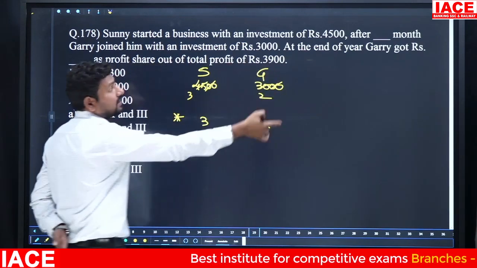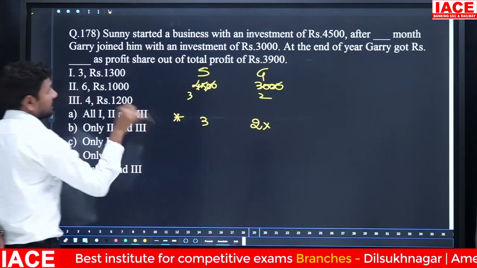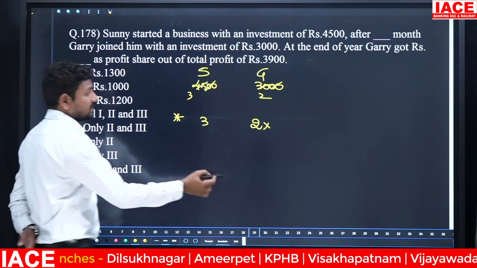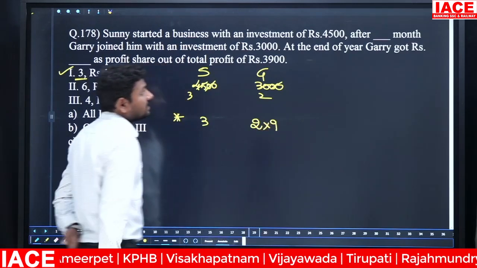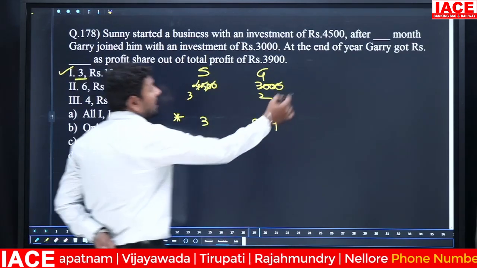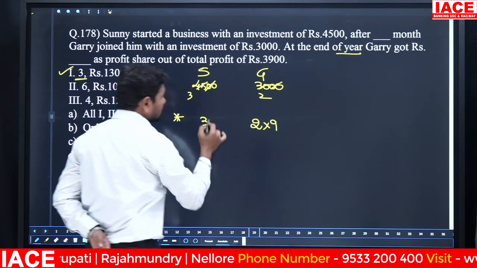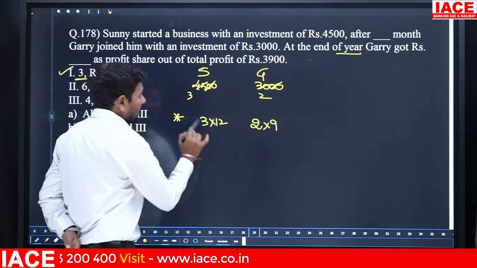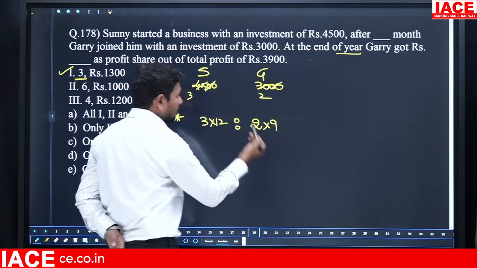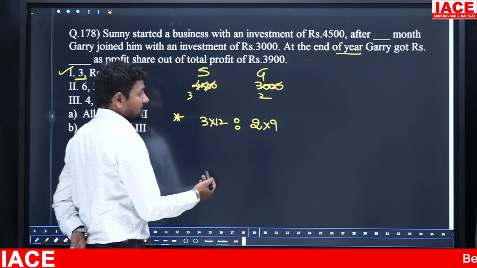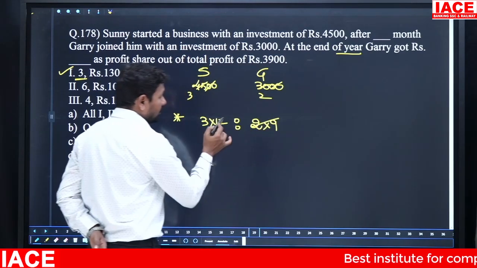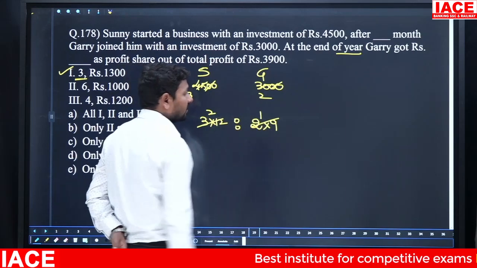Then coming to the calculation, Sunny invested 3 rupees, Gary invested 2 rupees. Gary joined after 3 months. Why do I consider 3 months? As per statement 1, they mentioned 3 months. After the 3 months he joined, which means he has how many months of experience? 9 months of experience, by the end of the year. Then the investment into time gives the ratio. Profit ratio: 9 twos are 18 and 12 threes are 36. What is the profit ratio?